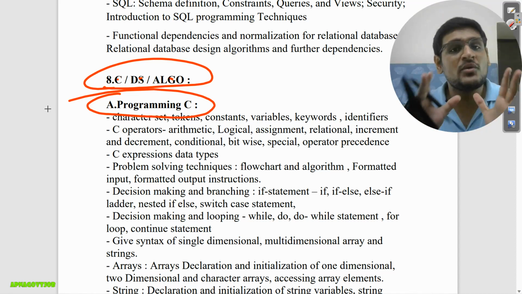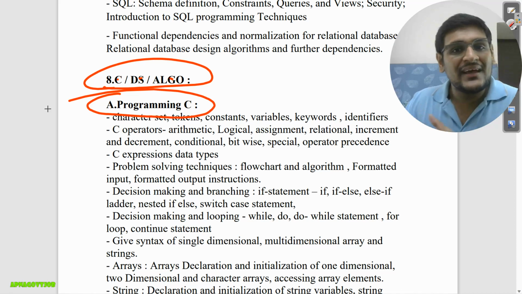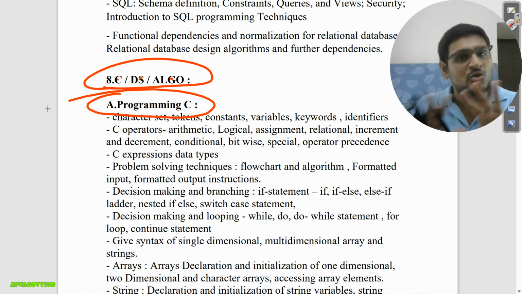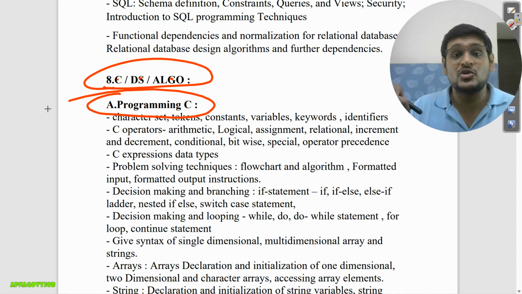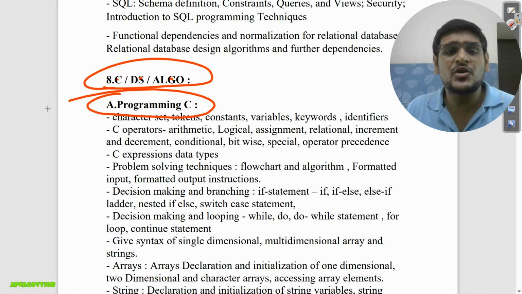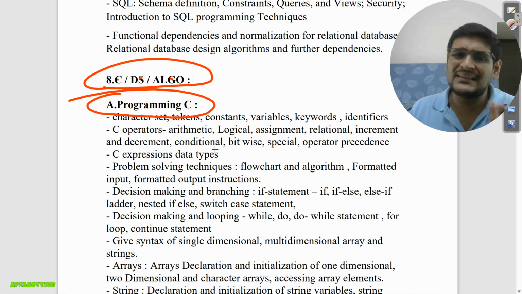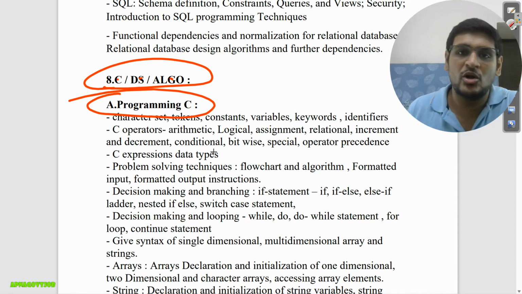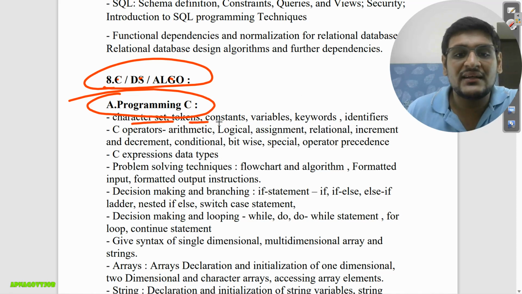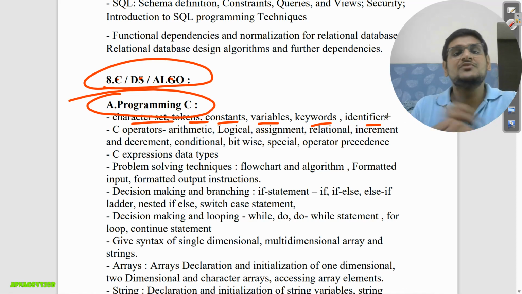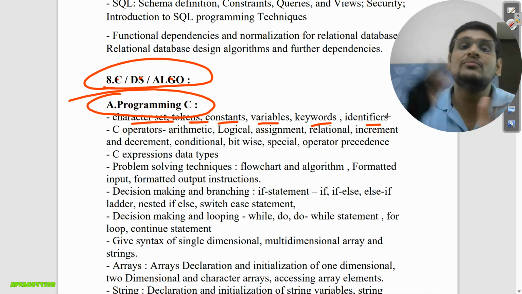Suppose you are from electronics or another background rather than computer science and IT, no need to learn programming, you can just skip that, because they will ask hardly 1 to 2 questions, if they ask. It is not that if you are from electronics you need to learn all the programming. No, just have basic knowledge of the concepts. Programming basic concepts you will get, and I will definitely add them in your mock test so that will give you an idea. In that lots of things are there. You will start with tokens, constants, variables, keywords, identifiers. C programming is there for electronics students and computer science also, in your diploma and BE Tech. So every detail you will get from that book only.